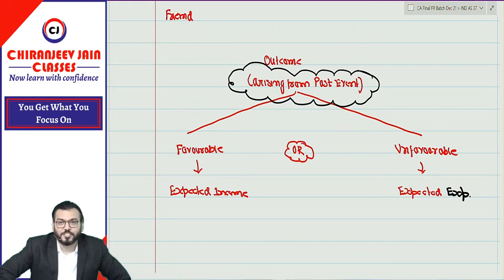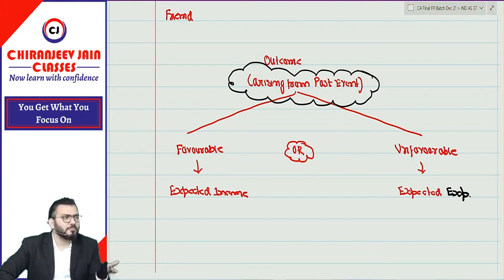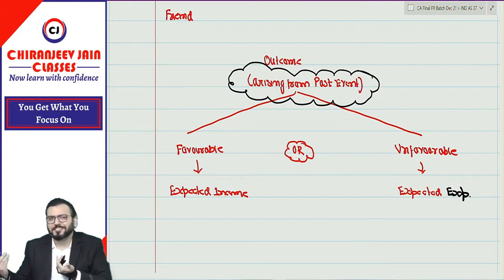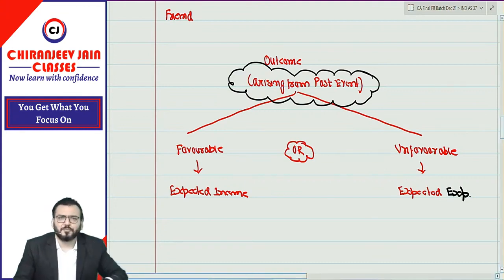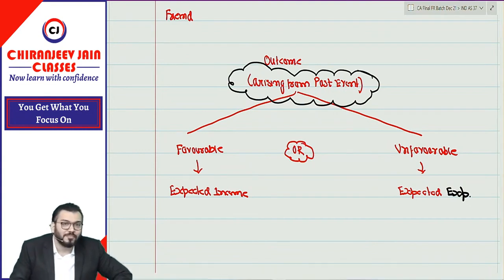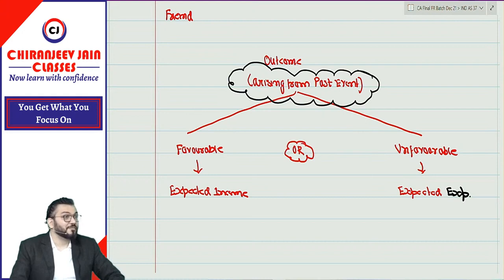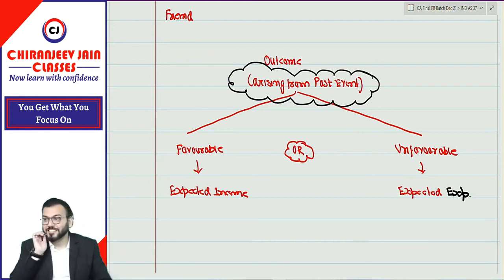That was a totally nonsense definition. But CA found that definition was not correct. I should say it this way: all expected expenses arising from past events which are probable should be recognized.